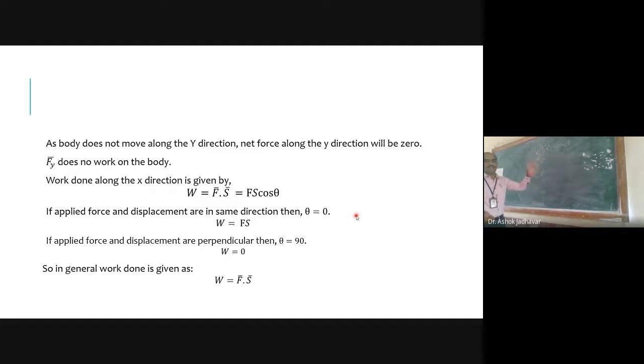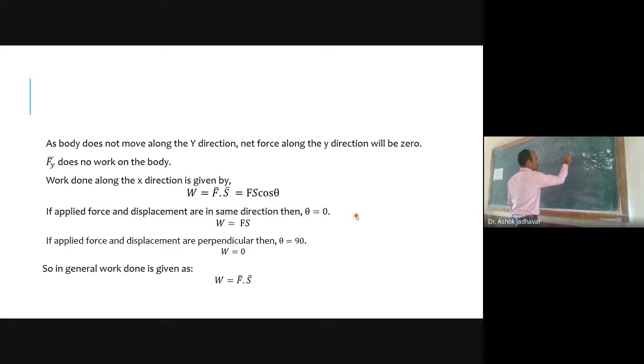And now if I just look at the angle theta, the angle in between this y component of force Fy and displacement, then this angle will be 90 degrees. So if this angle theta is equal to 90 degrees, this means that the work done along this y-axis will be Fy S cos of 90.